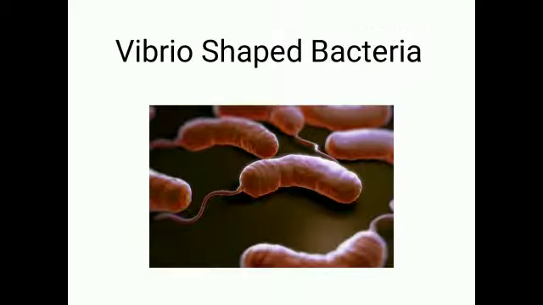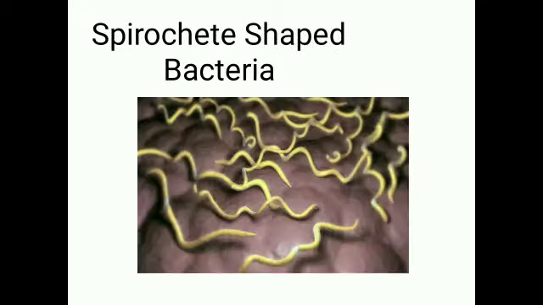Next, vibrio shape. Comma shaped bacteria are called vibrio. Then spirochete shaped bacteria. Spirochete shaped bacteria look like the spring shaped or spiral shaped bacteria, but they have several curves at certain intervals. That's why it is called a spirochete shaped bacteria.